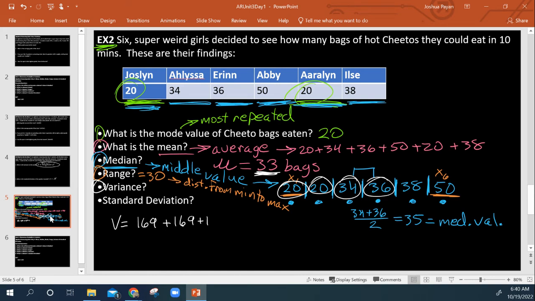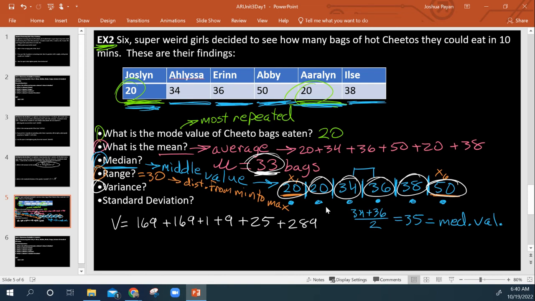Then 36, that's only 3 away, so plus 9, because 3 squared is 9. 38, that's only 5 away, 5 squared is 25. And 50, how far is that away? 17. 17 squared is 289. So 50 is 17 away from our average of 33.